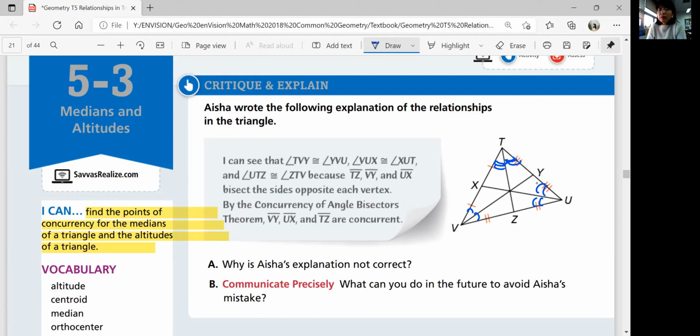By the concurrency of angle bisectors theorem, lines VY, UX, and TZ are concurrent. Can you say that? Is there anything that might be wrong?